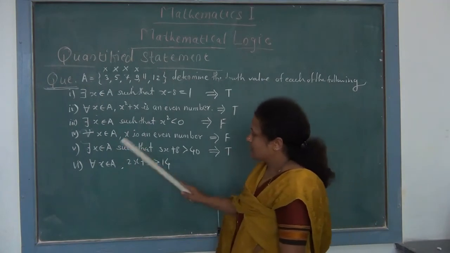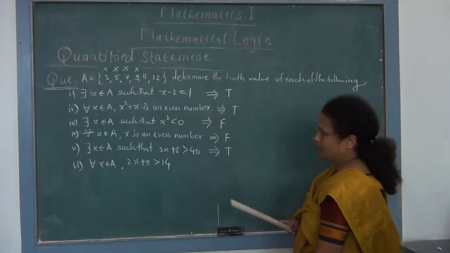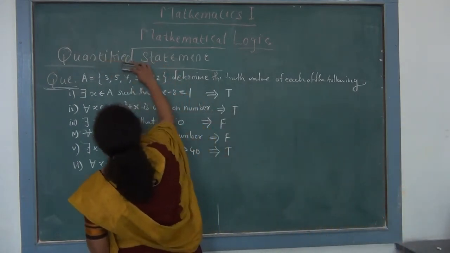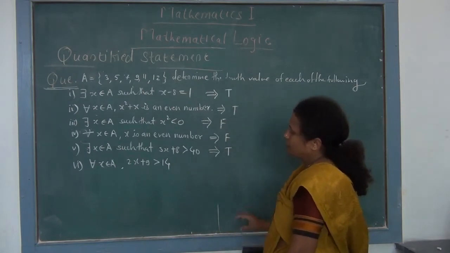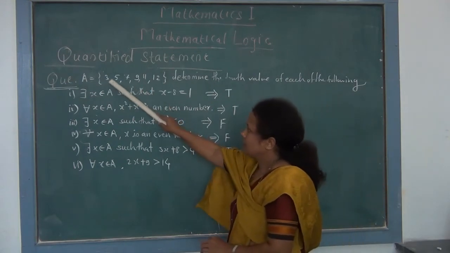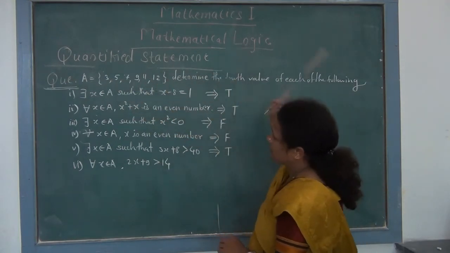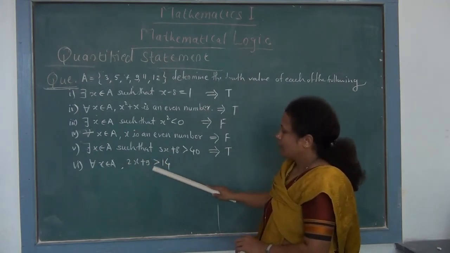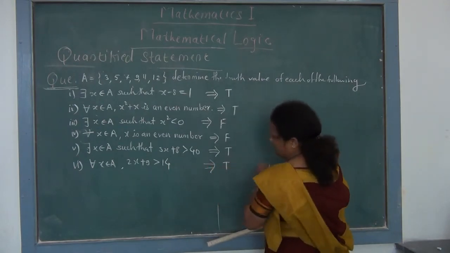Now for this last statement, for all x belongs to A, 2x plus 9 is greater than 14. Again check for each. So substitute 3, 2 into 3, that is 6 plus 9, 15. जर ह्या 3 साठीच व्हॅल्यू तुमची 14 पेक्षा जास्त येत असेल तर निश्चित सगळ्या पुढच्या व्हॅल्यू 3 पेक्षा मोठे आहेत. सो फॉर ऑल x belongs to A, 2x plus 9 is greater than 14, and so truth value is T.